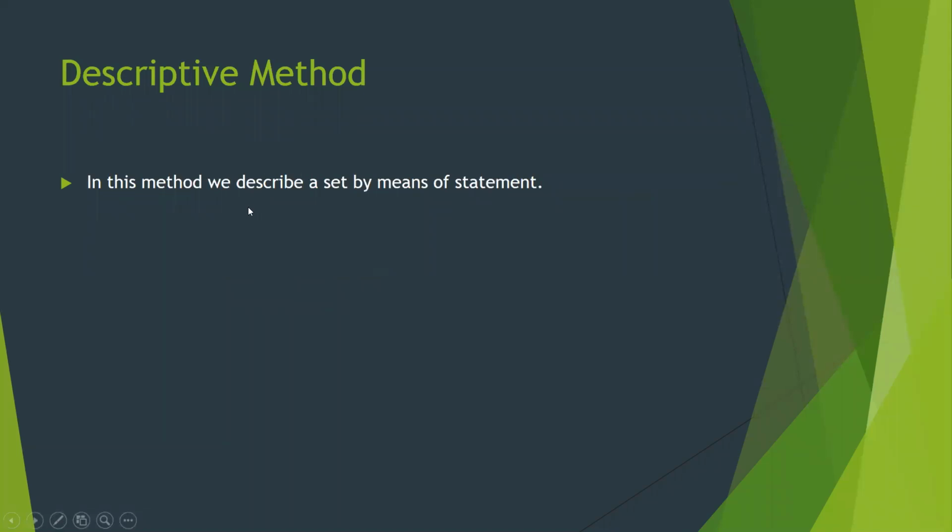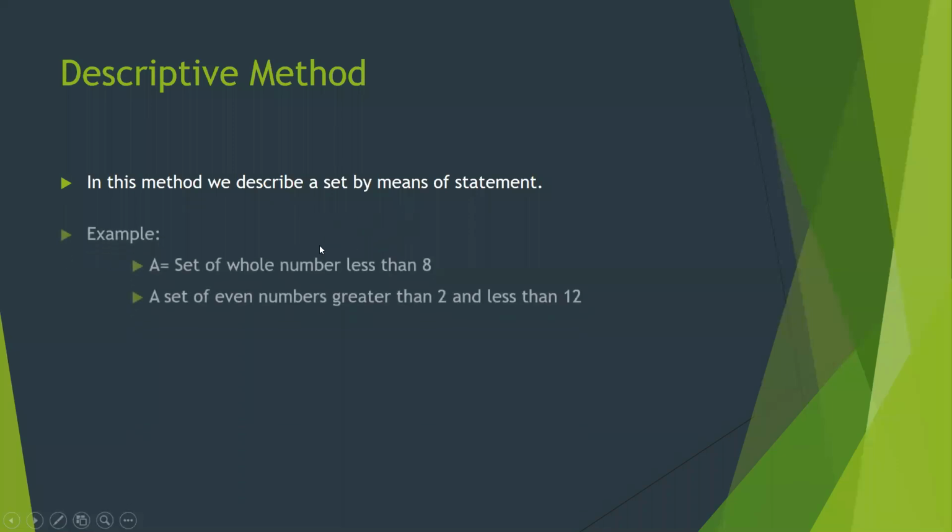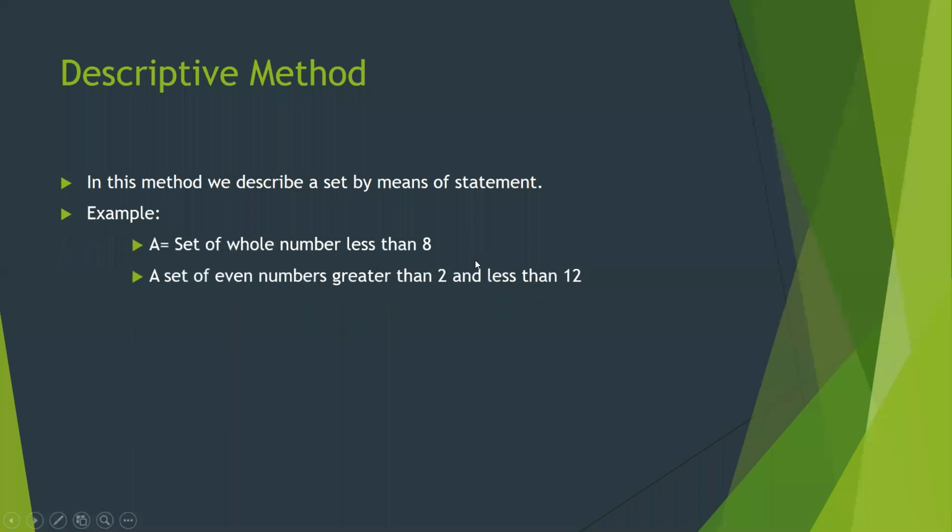The next one is the descriptive method. It is the method in which we describe the set by means of a statement. For example, the set of whole numbers less than 8. We are describing the set, not discussing the numbers actually. We are just describing that it's a set having whole numbers less than 8. This way is called the descriptive method.